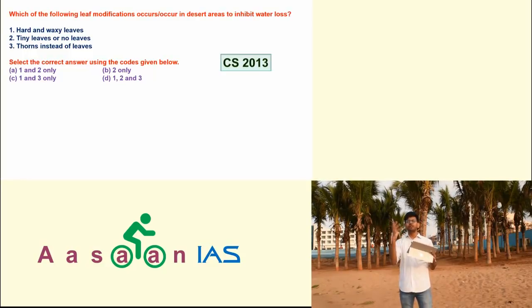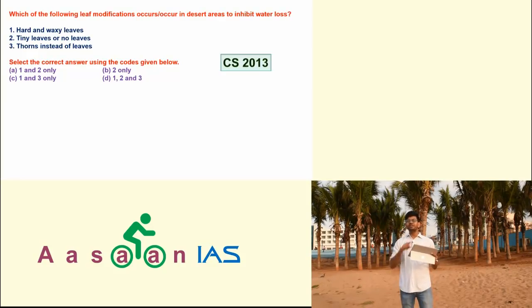They instead have thorns. All the things we have studied in environment. Otherwise also hard and waxy leaves, tiny leaves or no leaves, thorns instead of leaves. Generally if you look at them, you can say all are correct. In such cases अगर wrong देना होगा तो क्या होगा? उल्टा देगा. That means broad leaves. ऐसा दिया होगा तो wrong है.